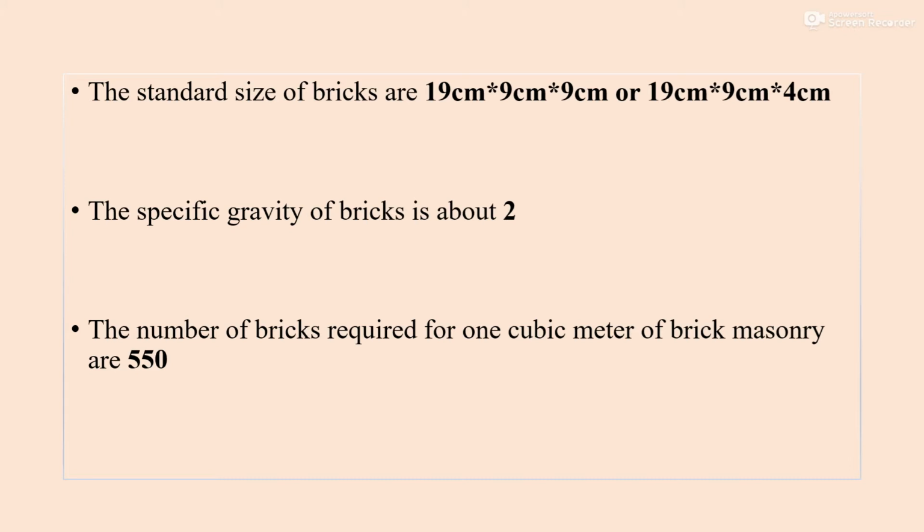The specific gravity of bricks is about 2. The number of bricks required for 1 cubic meter of brick masonry is another question. If you see previous AEE or AE civil engineering questions, you can find this question, and for manager, deputy surveyor or surveyor posts too. The number of bricks required for 1 cubic meter of brick masonry is 550. These are the important points.